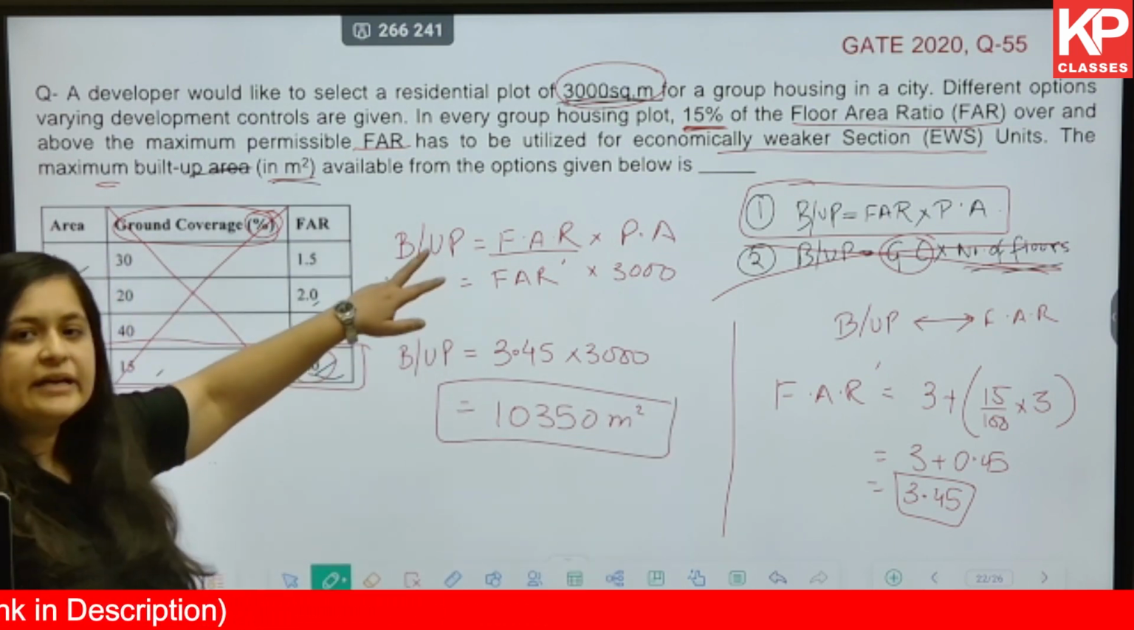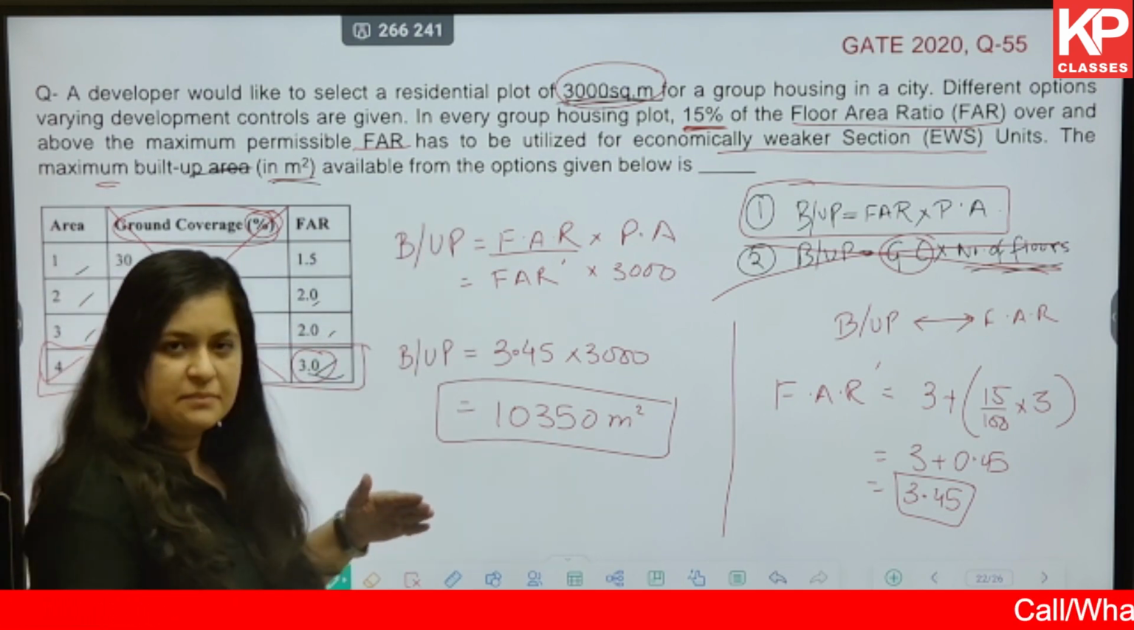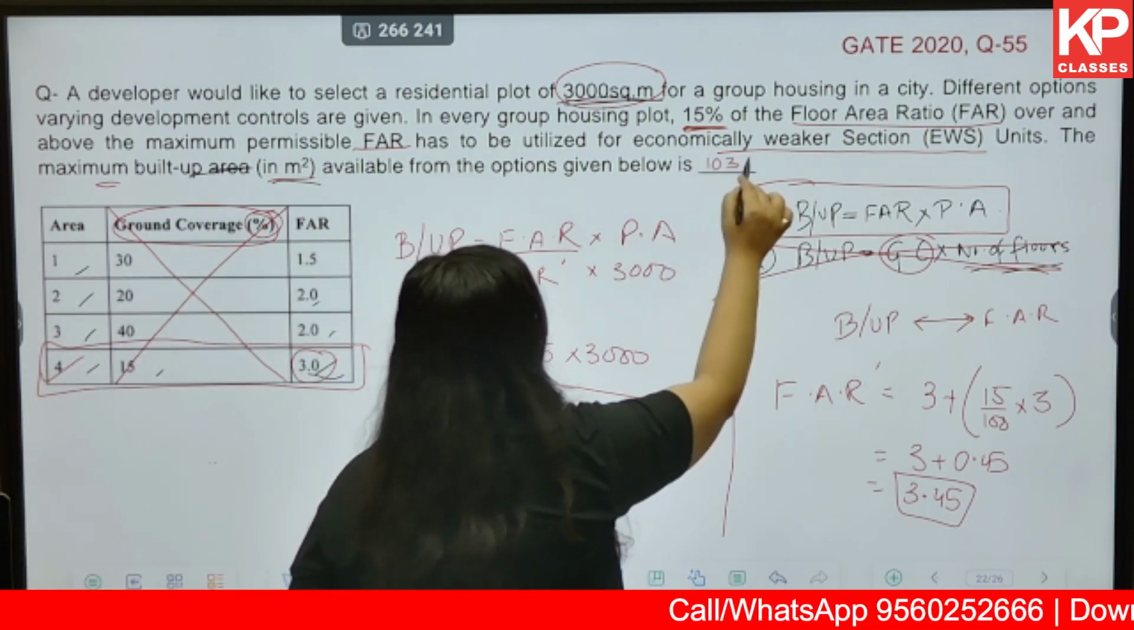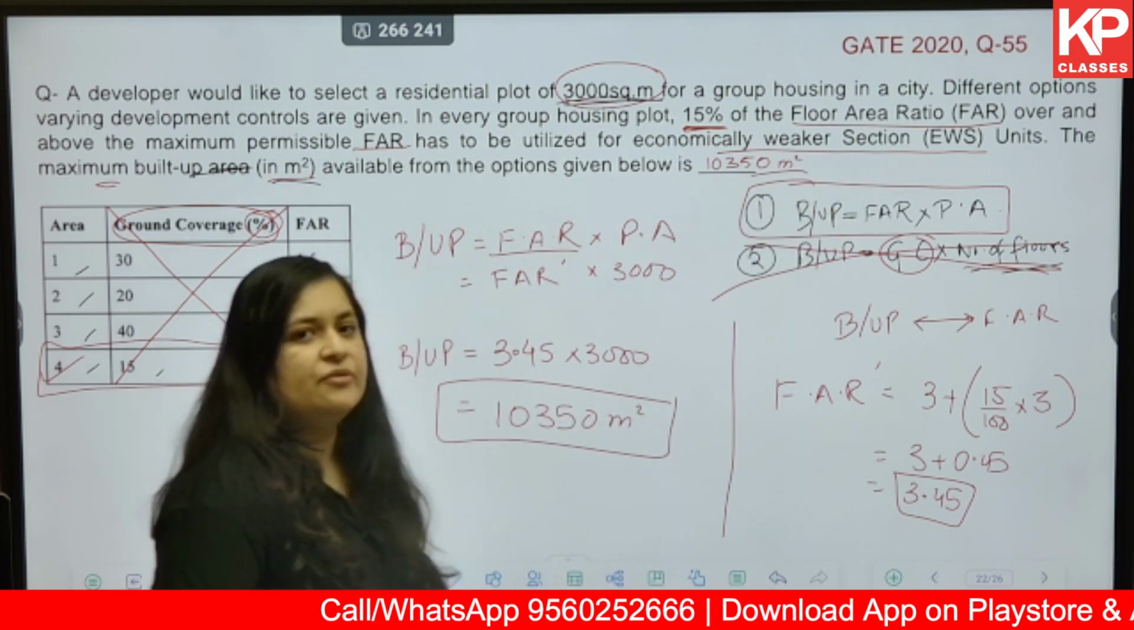Now this is a NAT type of question, meaning you do not have to choose from the given options A, B, C, D, but you have to type this answer in the exam. So you will type 10350.